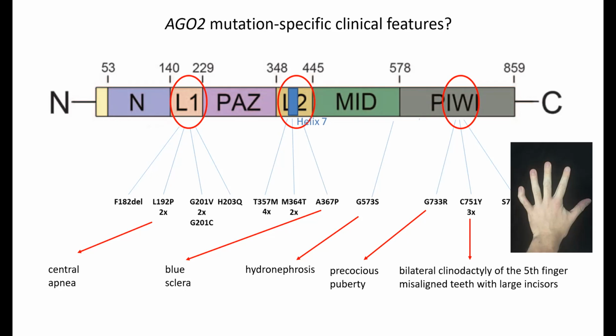And then again, there are some symptoms which are observed only in single individuals, and we can't really be sure if they are due to this specific mutation. For example, in Silvana, we observed blue sclera, so the part of the eye that should always be white is bluish. This patient had a problem with kidneys. And this is what I already said, I thought this was the only patient who has a premature puberty. Then I learned that I was wrong.